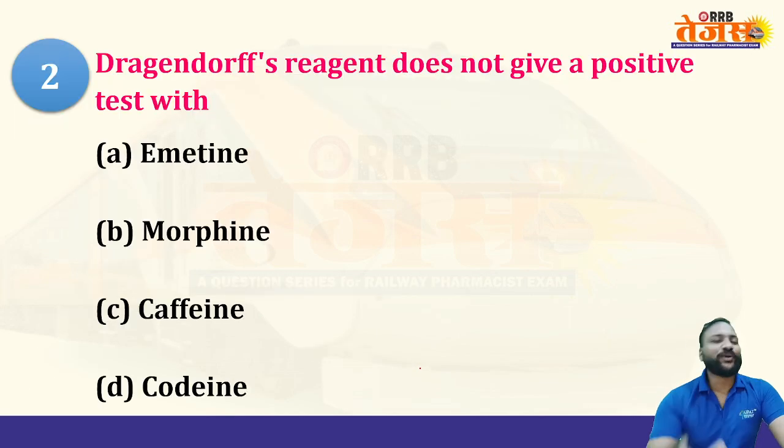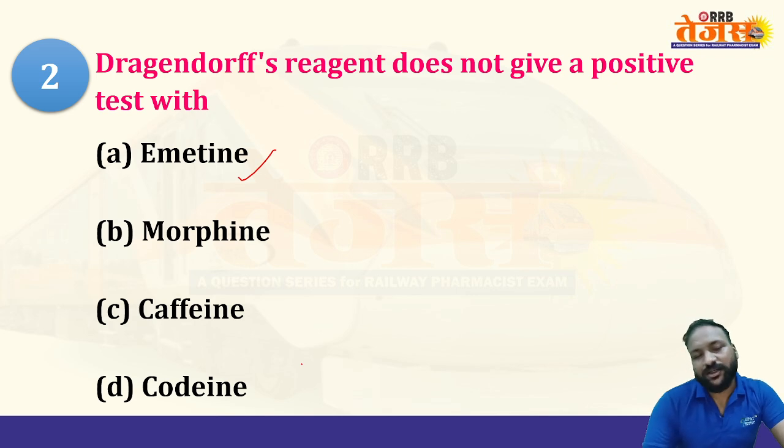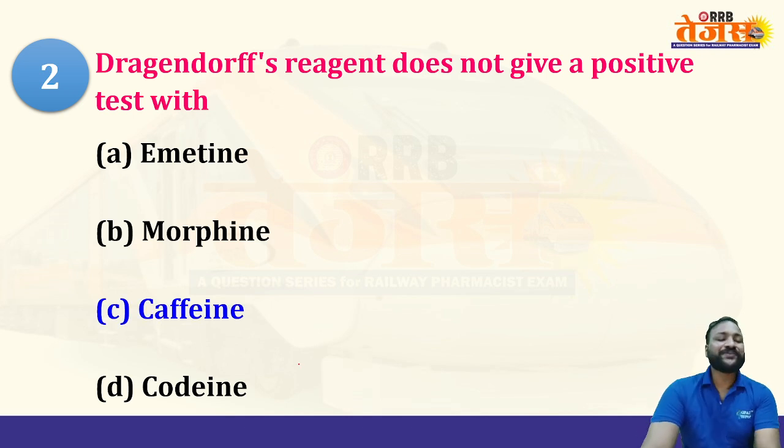Question number 2 in the series: Dragendorff's reagent does not give a positive test with which compound? It is an identification test for alkaloids, so which of the following compounds will not show a positive result? Option A, emetine; option B, morphine; option C, caffeine; and option D, codeine. Please post your answers in the comment box so that we know. Let us see the right answer. Option C is correct here.